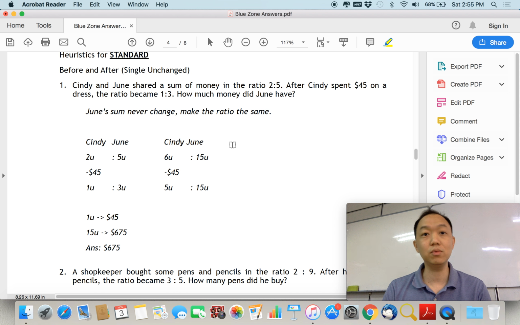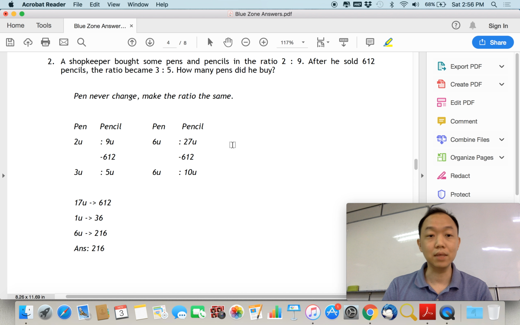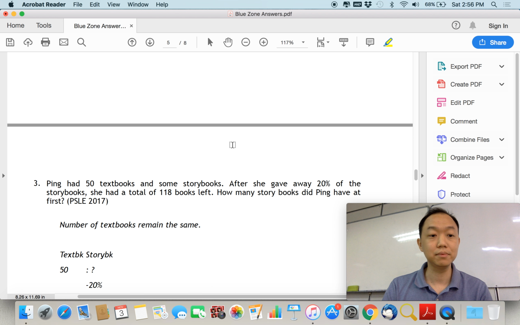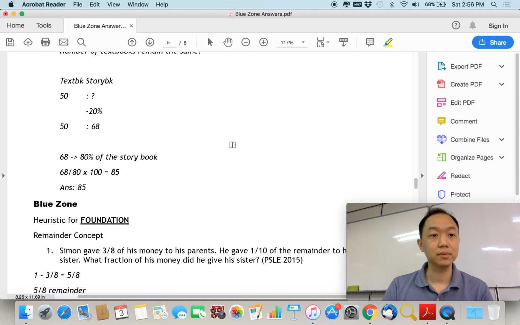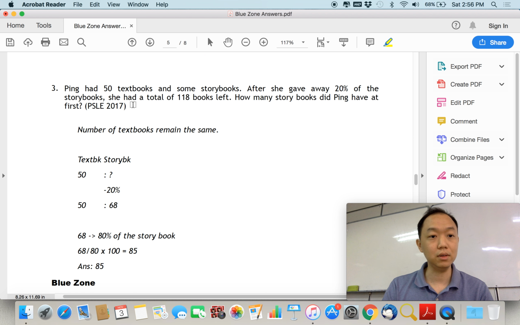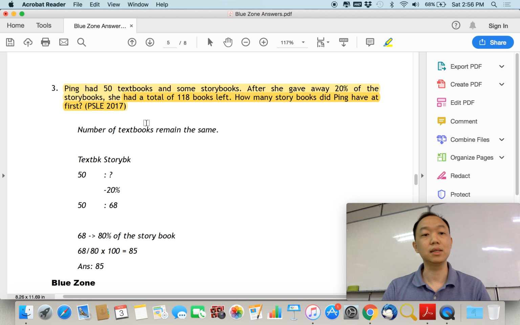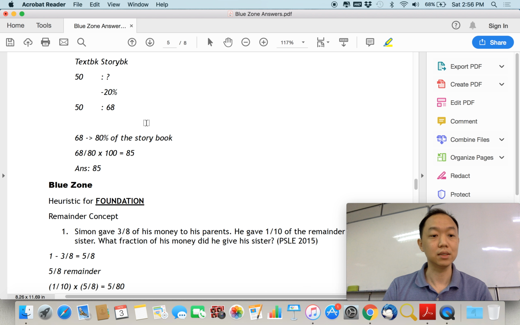So as you can see, when you do all the different types of heuristics, you're actually preparing for prelim, not so much the actual PSLE. But you see all these are being tested in prelim, except for this particular one. So this one was being tested. This whole question is being tested in 2017. So this is before and after.